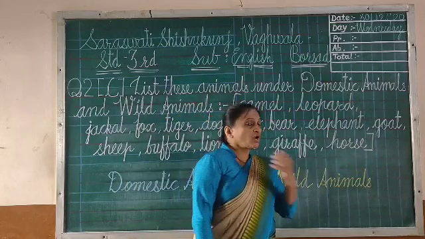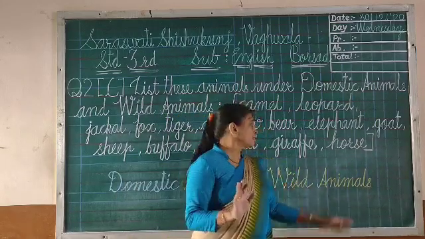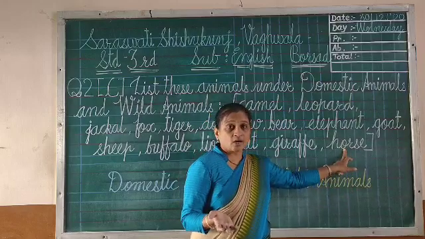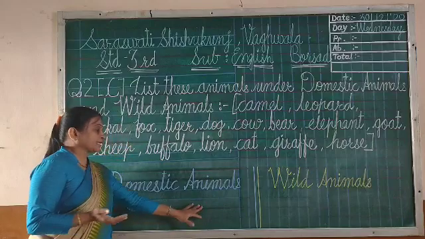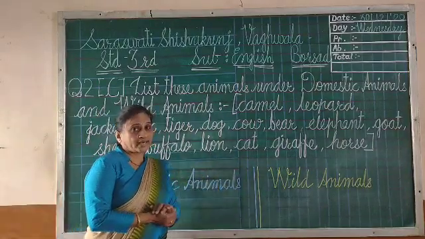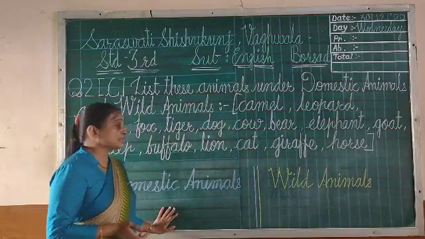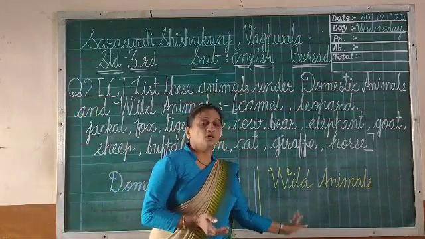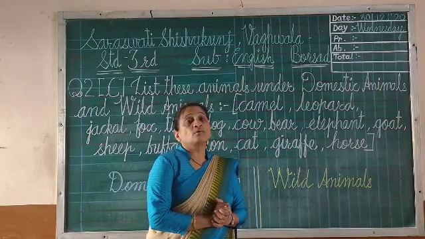Then after horse. Horse we can keep as pet, right? We can do horse riding also, right? So horse you have to write in domestic animals. Okay. So like that way you have to bifurcate all these names in their correct column. Some are domestic animals and some are wild animals.